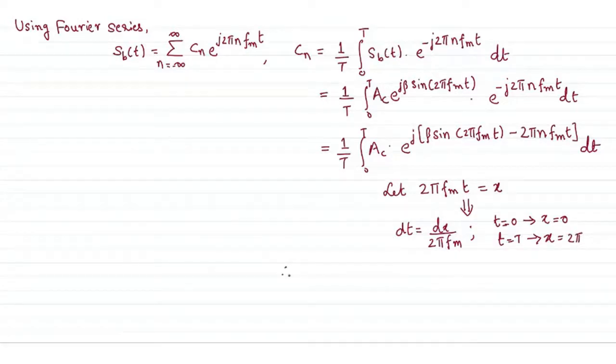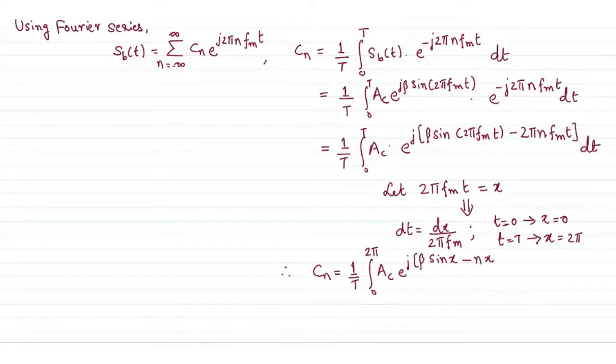Therefore, the Fourier coefficient gives you 1 over T. Now I'm changing the variable to x here, so the integral will be 0 to 2π of A_c and e^{j}, where the complete 2π f_m t is x, so this will be sin x, and there is 2π f_m t here as well, so this will be minus nx.